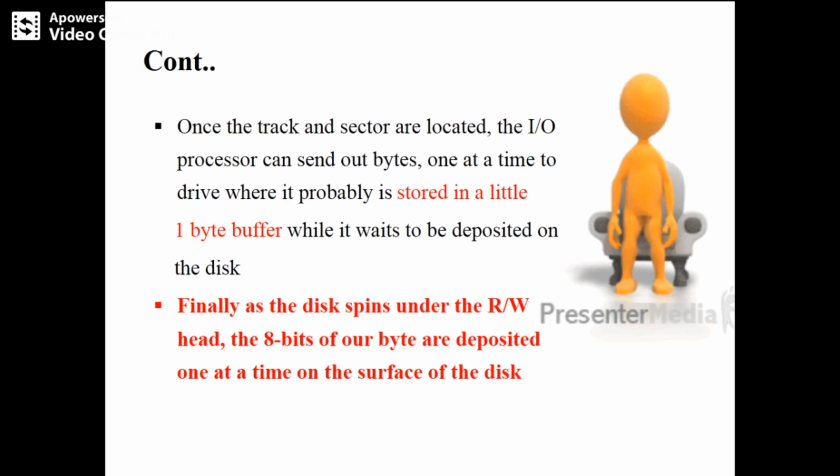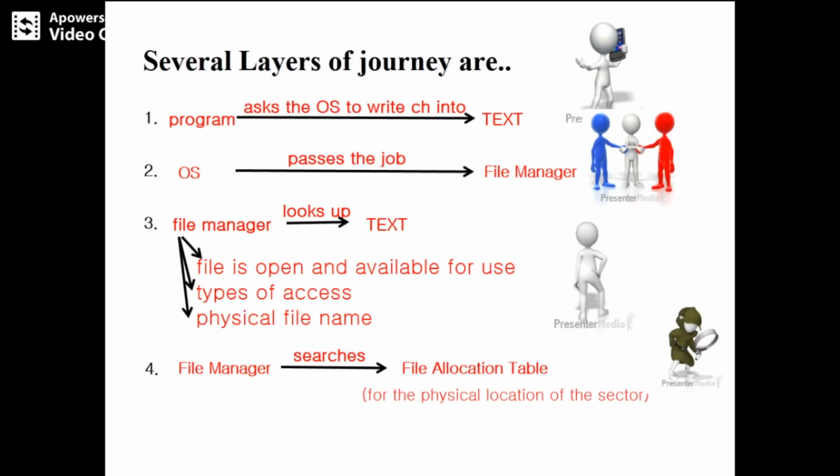This is how the journey of a byte takes place. So we can see here several layers of the journey of a byte. In the first layer, the program asks the operating system to write one character into the text file. Then in the second layer, the operating system takes over the job and passes it to the file manager.